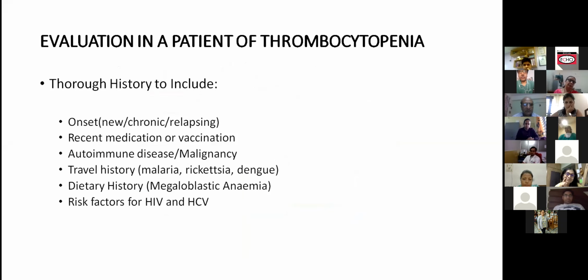So how do we evaluate a patient with thrombocytopenia? Before we evaluate, we will take a thorough history, which should include the onset, whether it is new, chronic, or relapsing, whether there is any history of recent medication or vaccination, and whether any autoimmune disease or malignancy is there or not. Is there any history of travel, which may suggest malaria, rickettsia, or dengue? We should take the dietary history to rule out megaloblastic anemia, and we should look for the risk factors for HIV and hepatitis C.